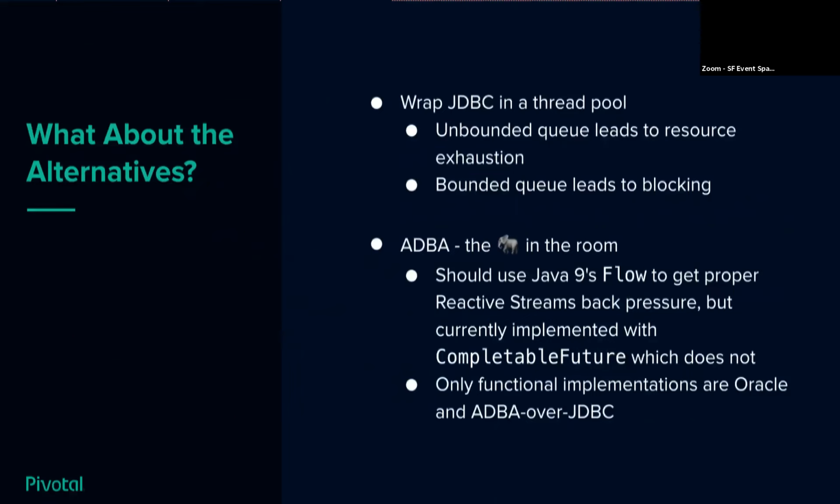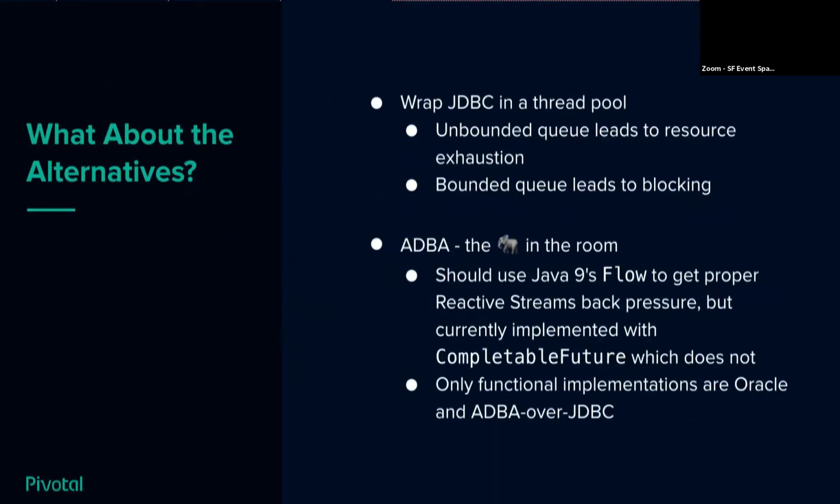That queue can either be unbounded, which means you're effectively going to grow until the JVM completely runs out of memory, or you can put a bounded queue in there, which will guarantee that your JVM won't crash. But on the other hand, you now have blocking insertions, and you're right back to the same blocking API you had before.